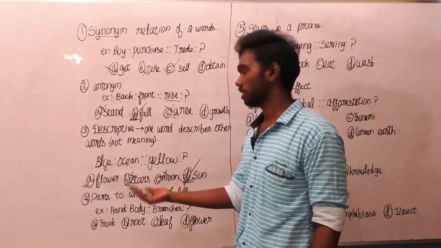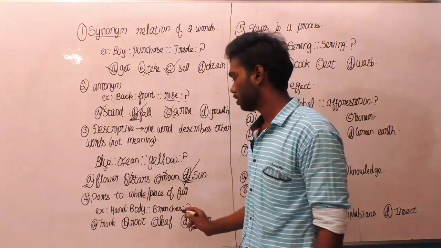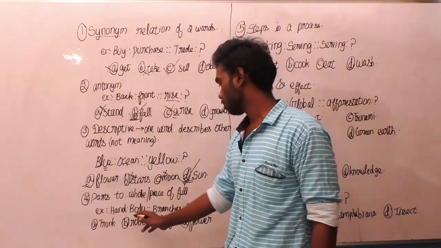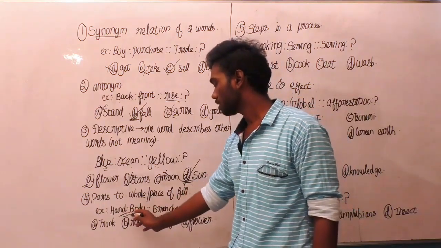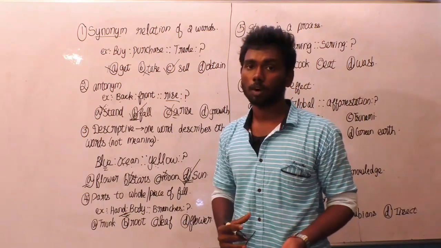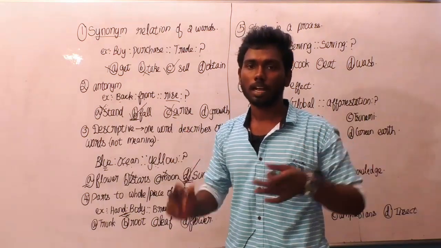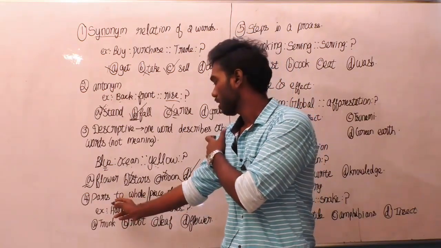The fourth type we are going to see is part to whole or piece to full. Hand is to body, branches is to what? Hand is to body means what's the relation between these words? The hand is connected to the part of a body. Body is a full thing. Hand is just a part. So as I said before, part is to whole.